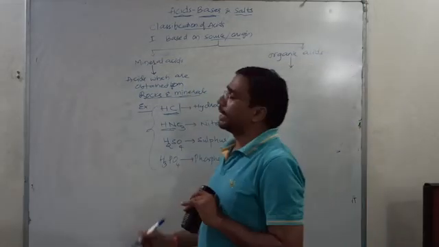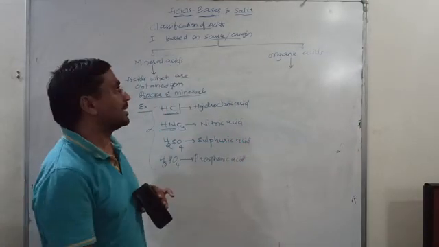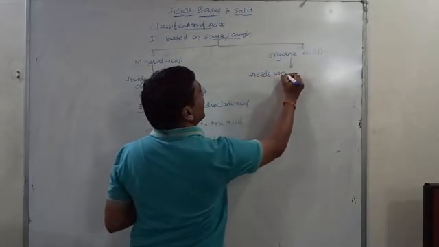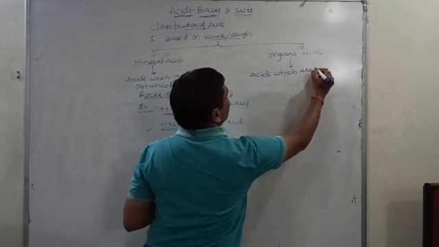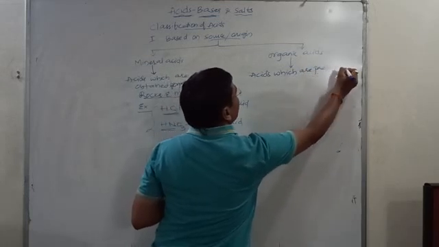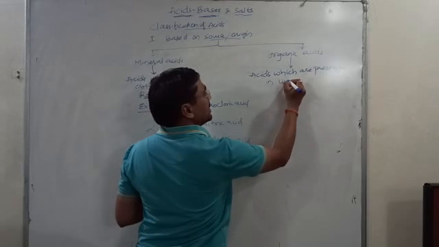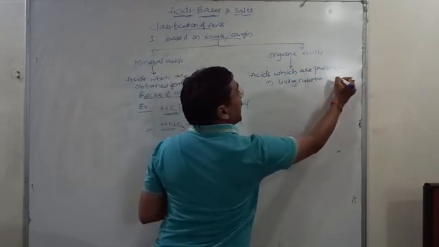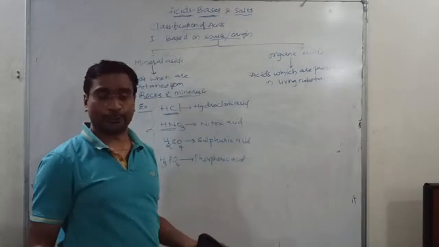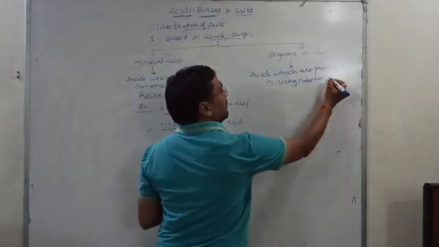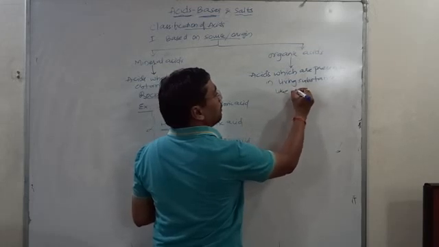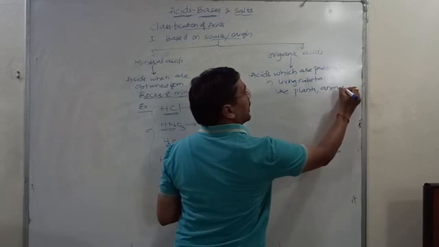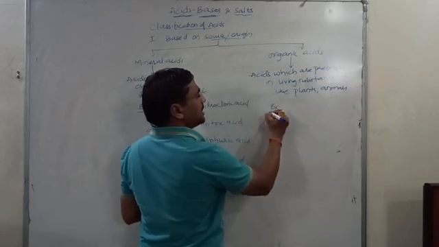Second one is the organic acid. What are organic acids? The acids which are present in living substances. Living substances means either plants or animals, including humans also. Living substances like plants and animals. These are called organic acids. I'll give an example of this one.